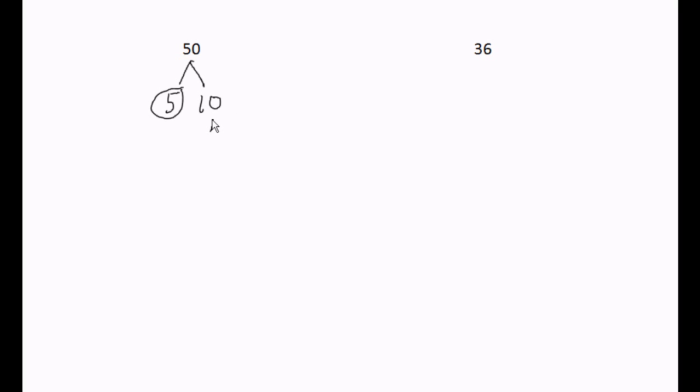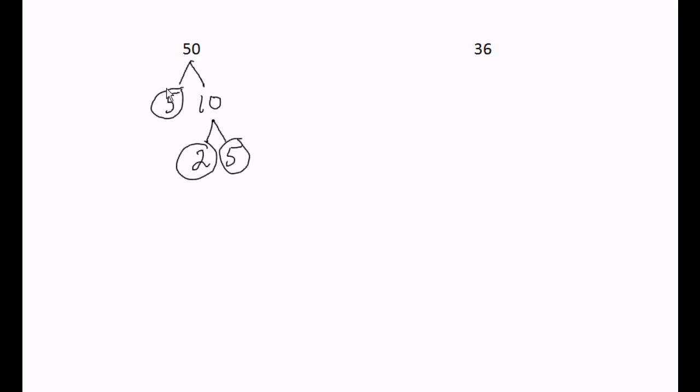Here, the 10, we need to branch it. I need two numbers that multiply together to equal 10. 2 times 5. 2 times 5 is 10. The next step says circle all prime numbers. 2 is prime. 5 is prime. Once all the branches stop, in other words, we have all these circled numbers and there's no more branches, we are done. We now write the answer in multiplied form.